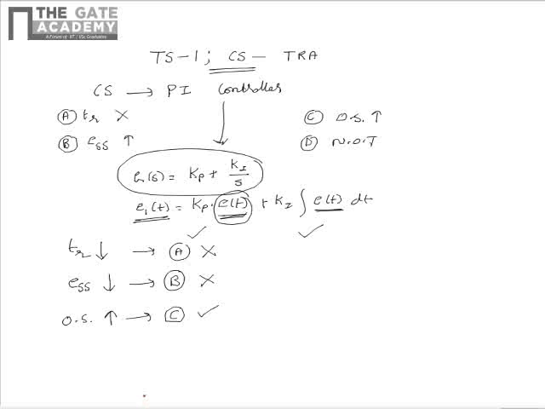So we can say that due to the introduction of a PI controller, due to the magnification of the error, due to the proportional and integral actions, the rise time reduces, the steady state error reduces, and the maximum possible overshoot increases. From this we see that the correct option is C.